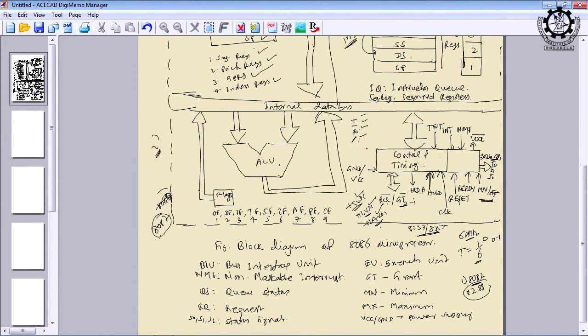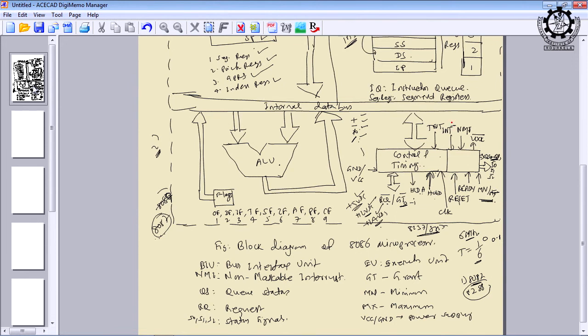Plus 5 volt will indicate 1 and ground, 0 voltage, will indicate 0, and we need only 1 and 0 at present. Then the next signal is NMI, non-maskable interrupt, which we call the trap. That means whenever this interrupt comes, everything has to be suspended and the highest priority will be given to NMI. An example is UPS, because if the power goes, nothing can be done. Similarly, we have INT. INT is a general purpose interrupt.